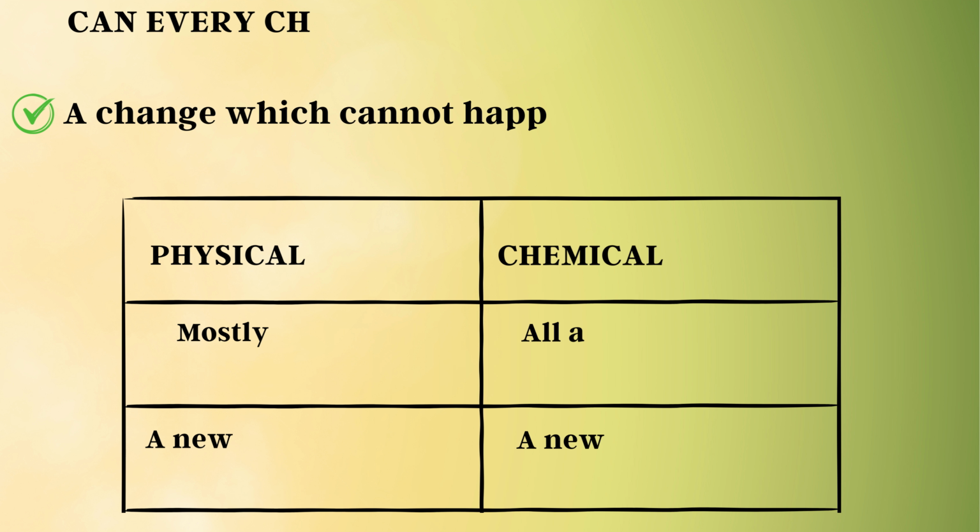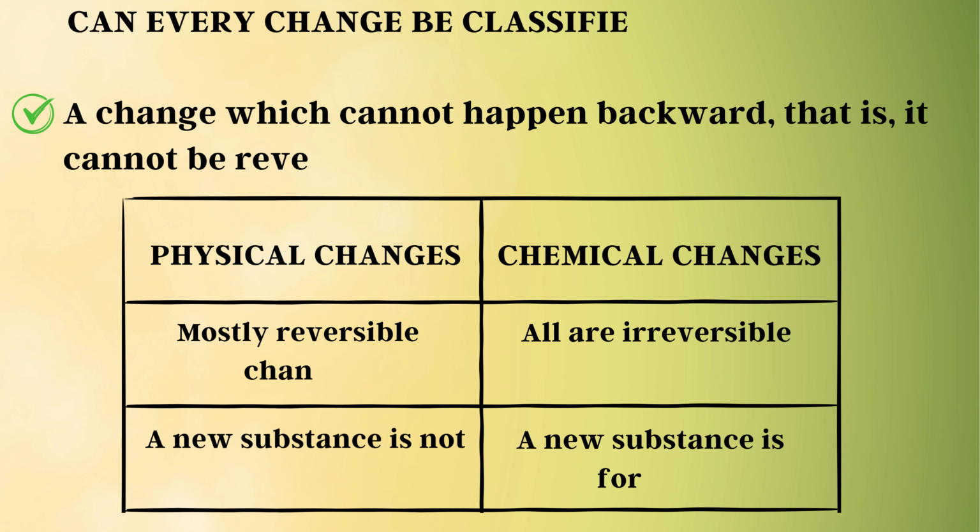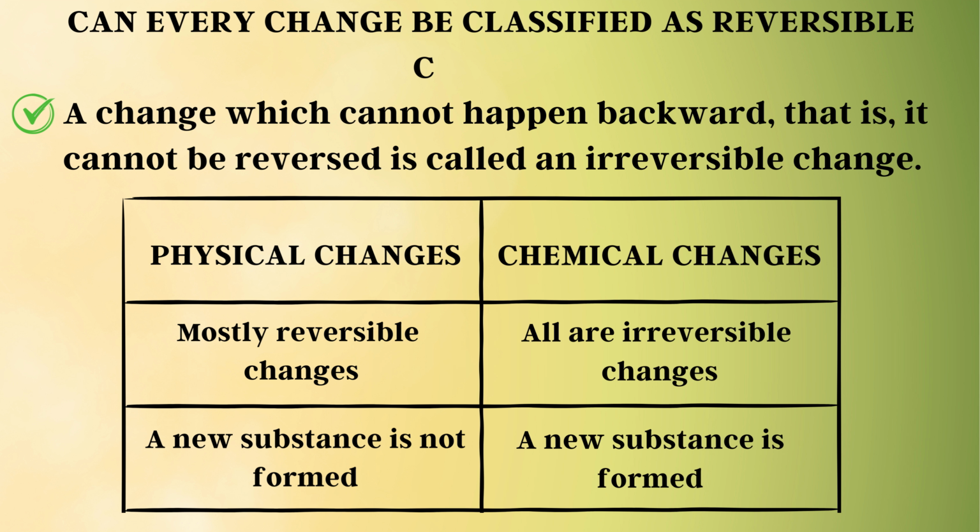Now here you can see, can every change be classified as a reversible change? A change which cannot happen backward, that is, it cannot be reversed, is called an irreversible change. Now you can see the physical changes. Mostly reversible changes, a new substance is not formed. These are called physical change. In the physical change, we do not get any new substance. The substance will be the same.